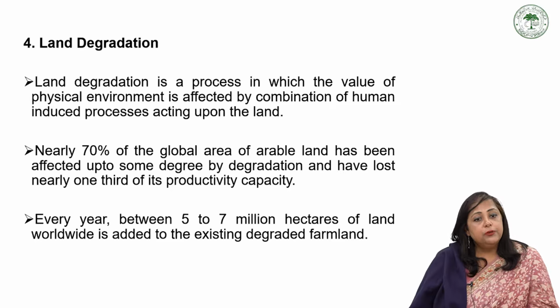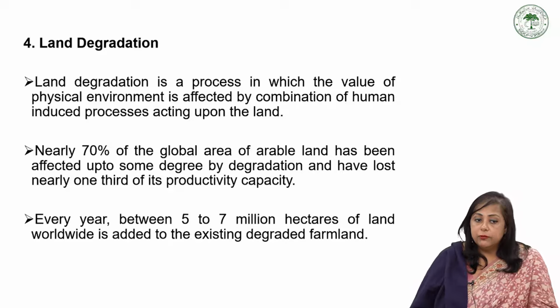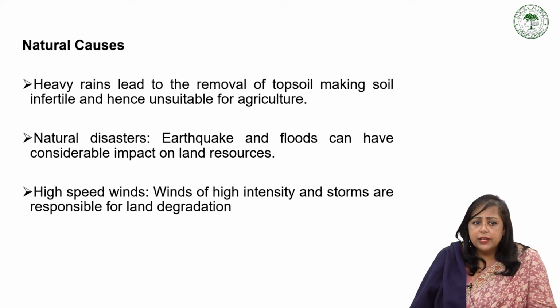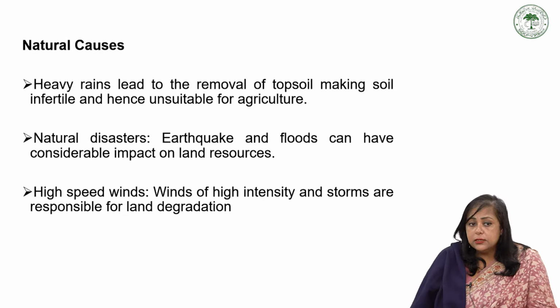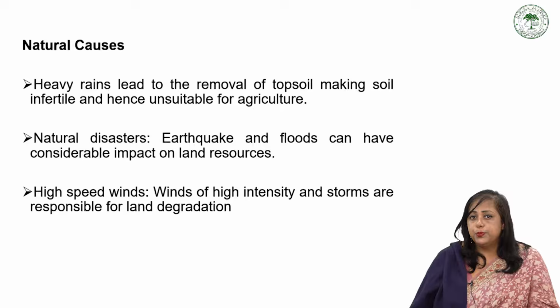Every year, between 5 to 7 million hectares of land worldwide is added to the existing degraded farmland. There are natural processes of land degradation, like heavy rains. Heavy rains lead to removal of topsoil, making soil infertile and hence unsuitable for agriculture. Natural disasters like earthquakes and floods can have considerable impact on land resources.